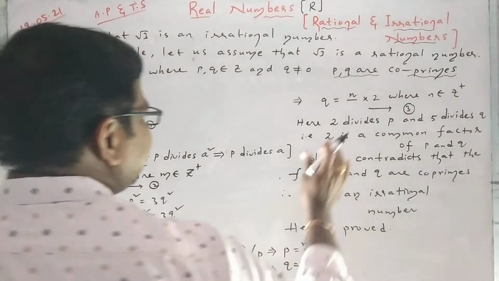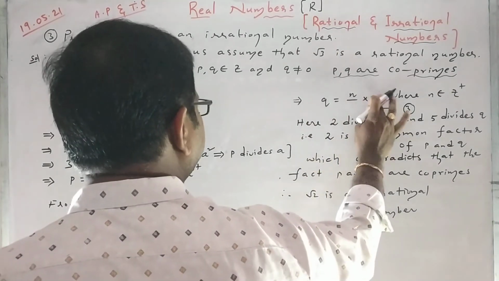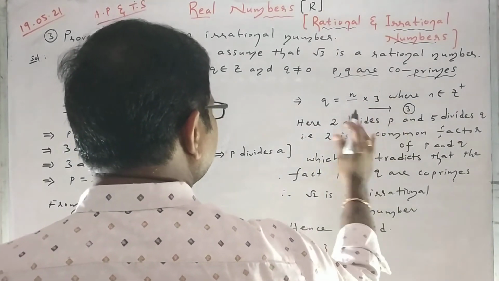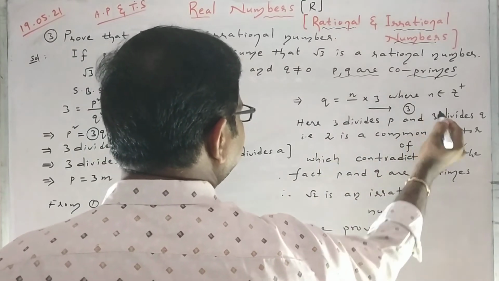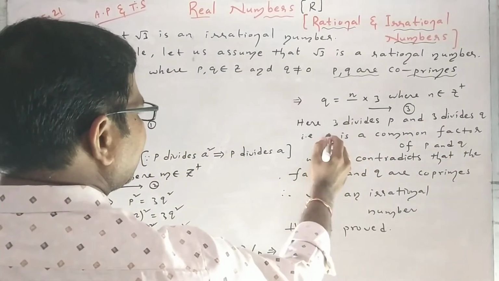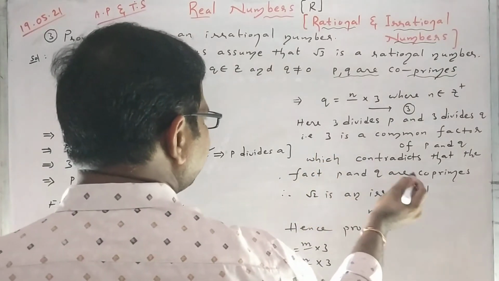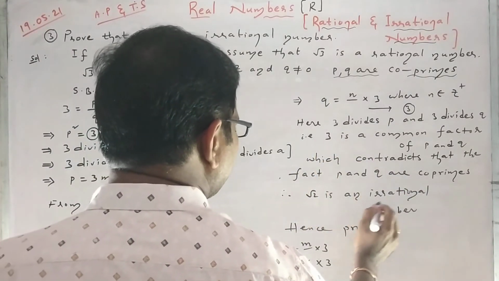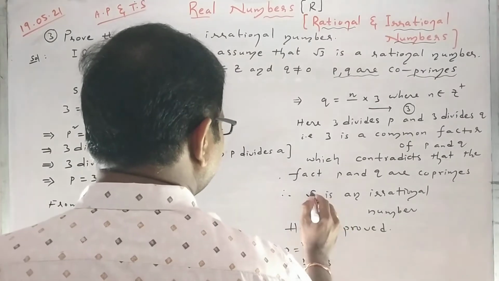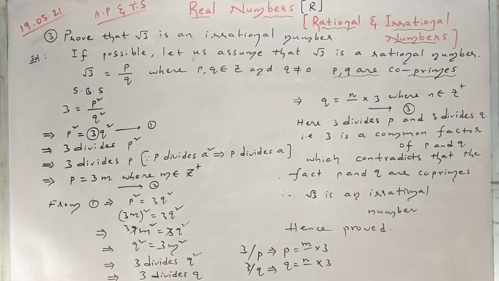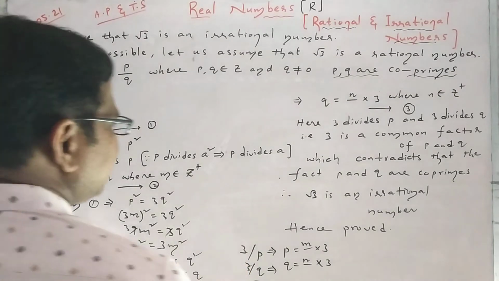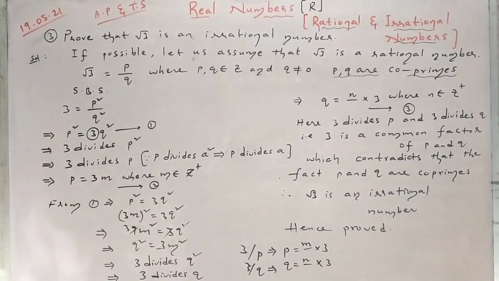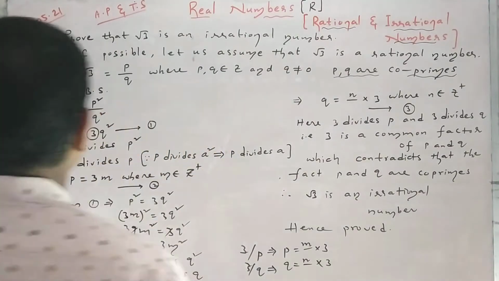That means 3 is a common factor of p and q, which contradicts the fact that p and q are co-primes. Therefore, because of our wrong assumption we reached this contradiction. That means root 3 must be an irrational number. Hence proved. This is the way we have to prove it.